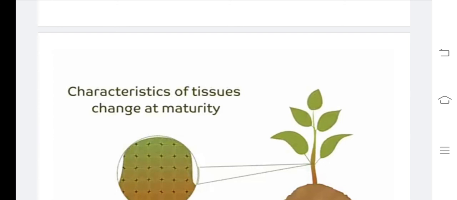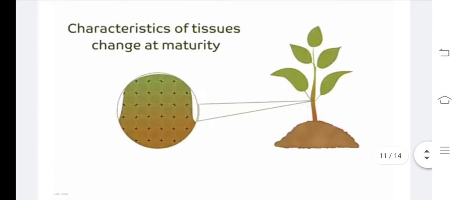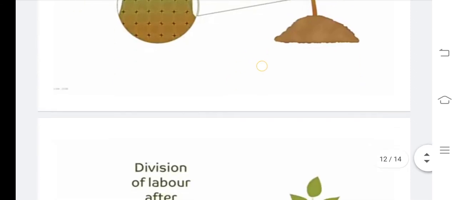Ma'am, we have one doubt. Meristematic tissue or permanent tissue? Now we are saying that, so are they similar? Yes, children. Once it reaches maturity, the meristematic tissue loses its ability to divide. It changes into permanent tissue. I will explain permanent tissue in the next class.